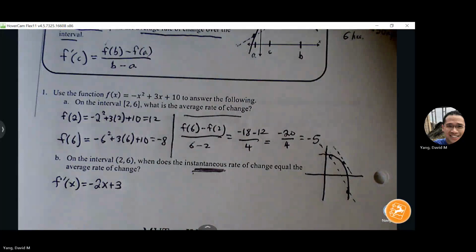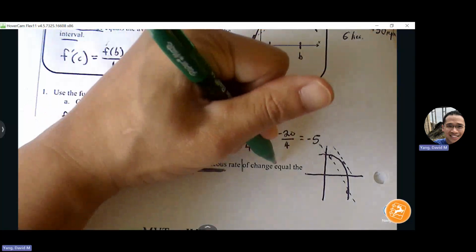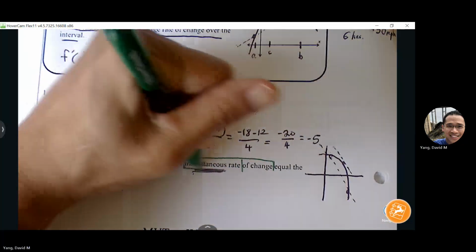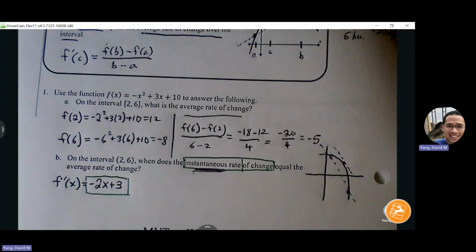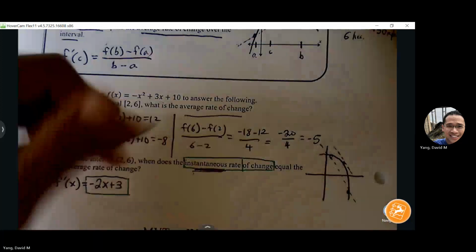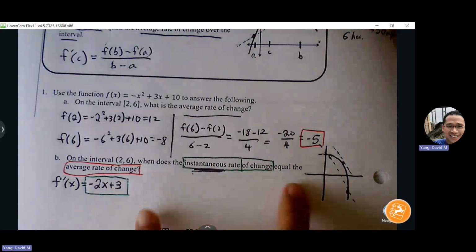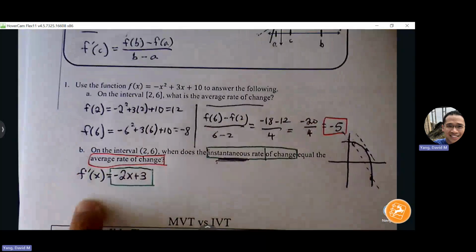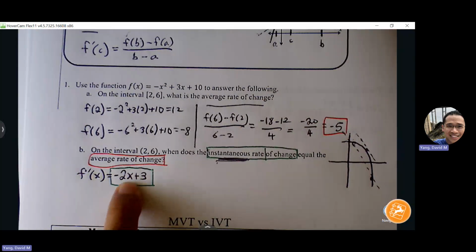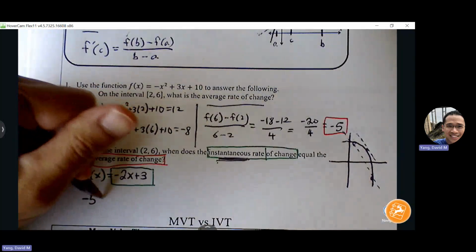Okay. So look at what we're going to do here. Instantaneous rate of change equal the average rate of change. And we're just setting them equal to each other, right? My average rate of change equaling my instantaneous rate of change. So in other words, I know what slope I want. Where's the location of that slope? To set them equal to each other.